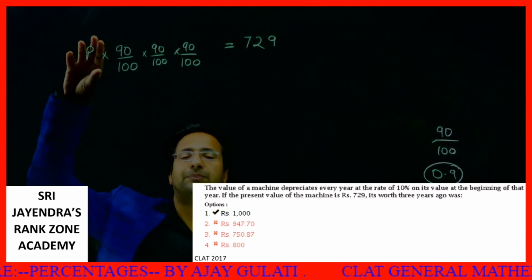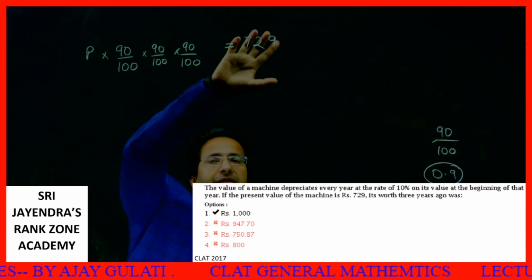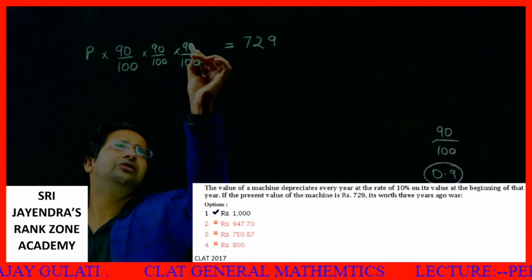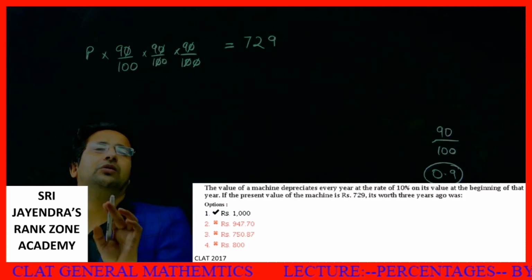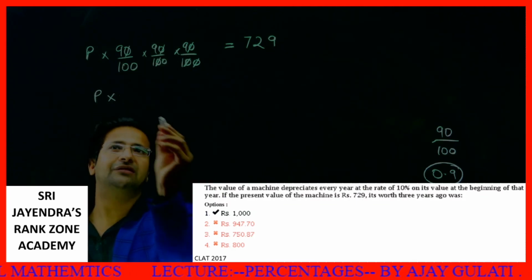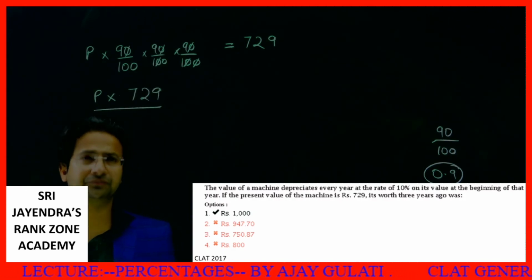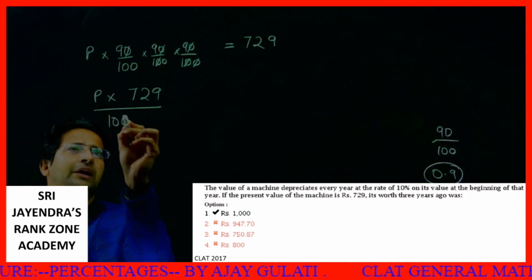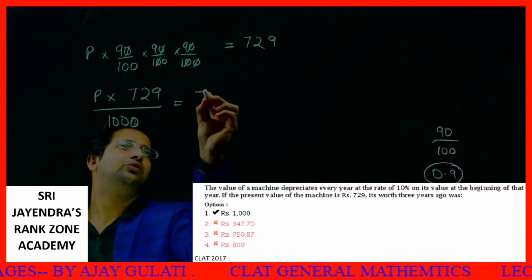The price 3 years ago, decreasing by 10%, 10%, 10%, gives you 729. Cancel as many zeros as you can. 0 cancel, 0 cancel, 0 cancel. Okay, now what do you get? P into 9 raised to the power 3. What is 9 cubed? 9 cubed is 729, over 100 and one more 0, 1000, is equal to 729.